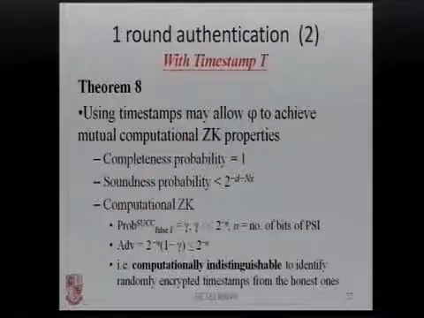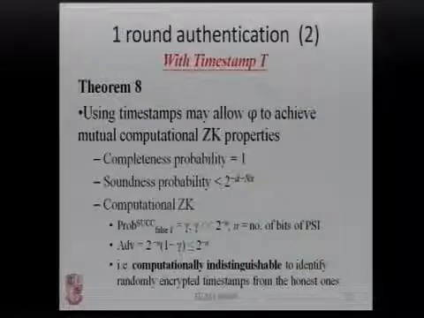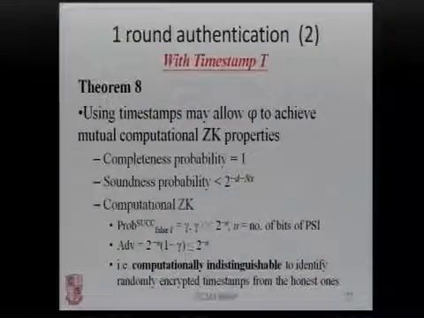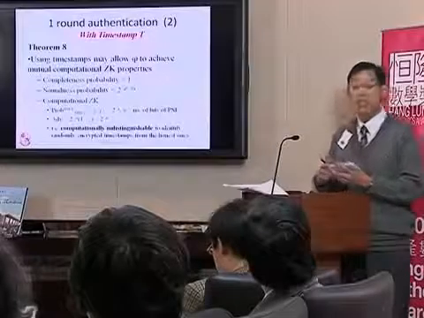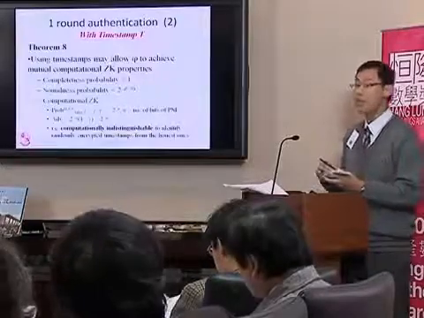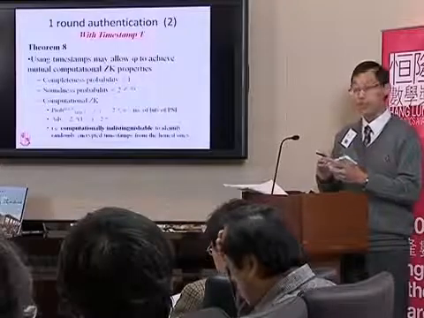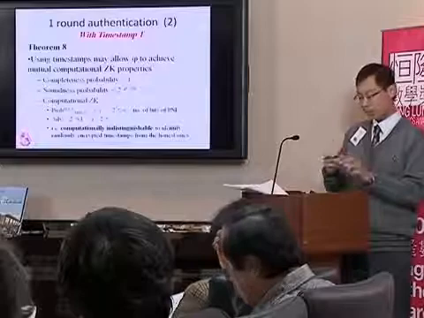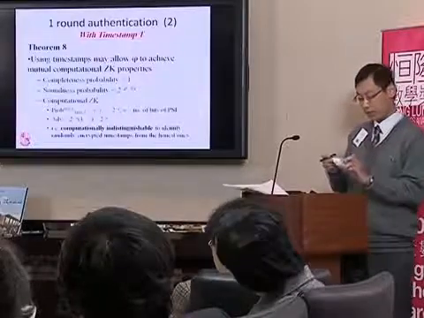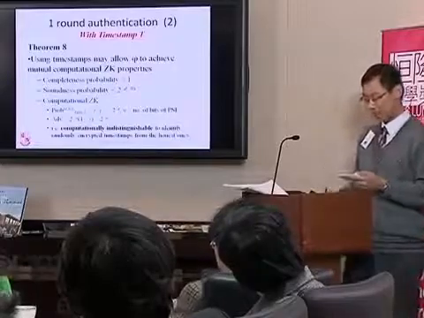However, using timestamps may allow mutual computation of zero-knowledge properties. I've derived that in optimum conditions, the completeness probability equals 1, the soundness probability is less than 2 to the power negative d minus nx, and it is computationally indistinguishable for an adversary to identify the randomly encrypted timestamp from the honest one, because the advantage is negligible. This fulfills the requirement of computational zero knowledge.